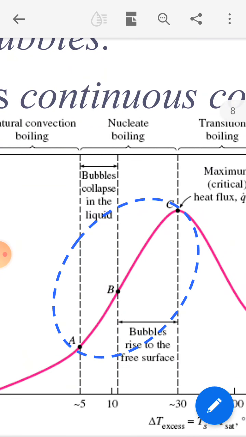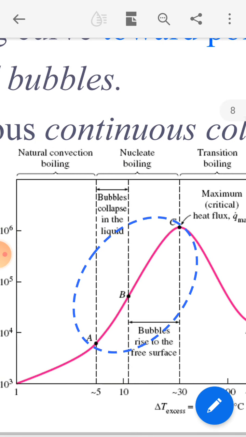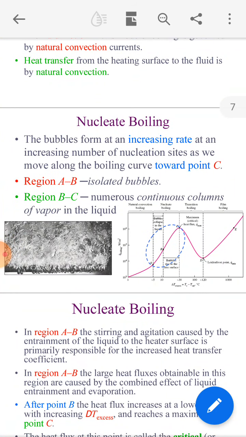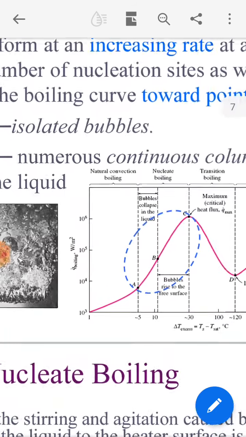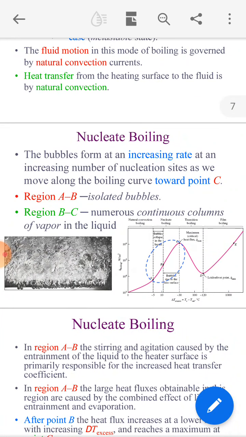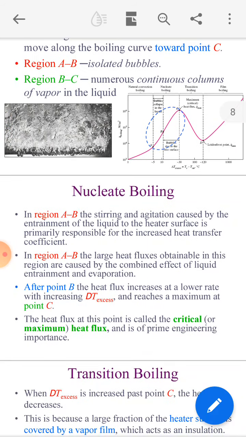Bubbles collapse in the liquid and bubbles rise to the free surface. First in nucleate boiling, bubbles are formed but collapse in the liquid, and in the next part of nucleate boiling, bubbles rise to the free surface. Region A to B is isolated bubbles, and B to C is numerous continuous columns of vapor in the liquid.